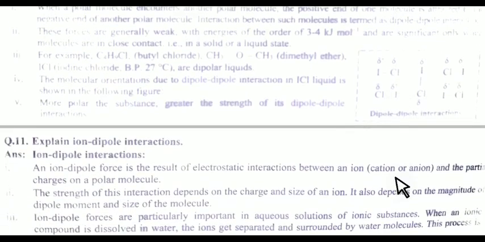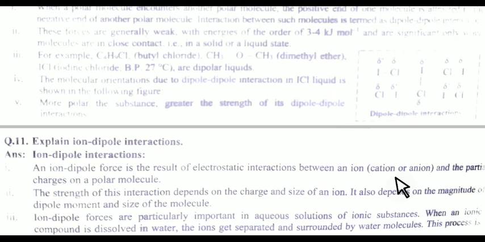Now the next is to explain ion-dipole interaction. Any ion, as you know, means cation or anion. Cation means positive charge and anion means negative charge. Any ion, either a cation or an anion, can react with the oppositely charged side of the polar molecule.